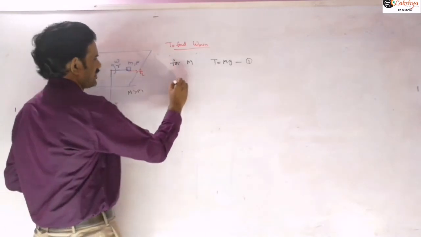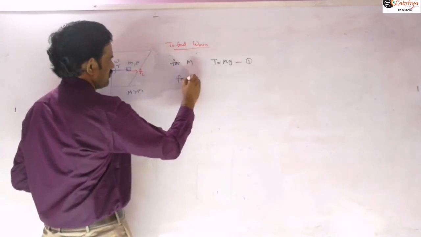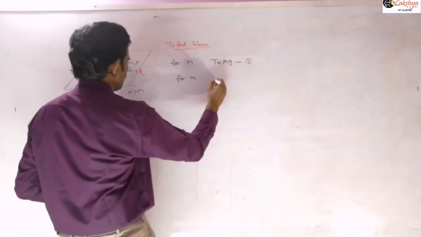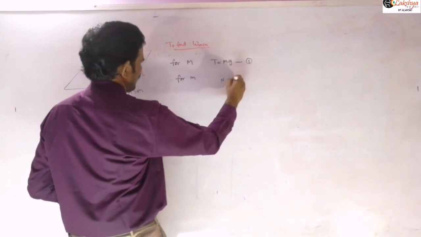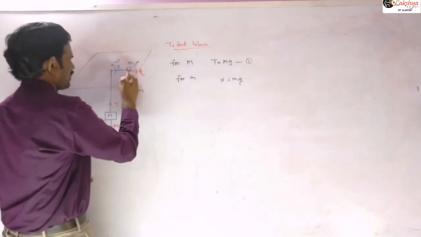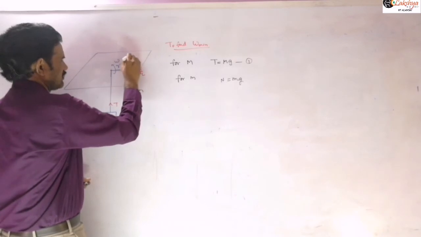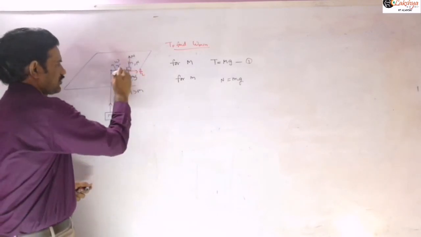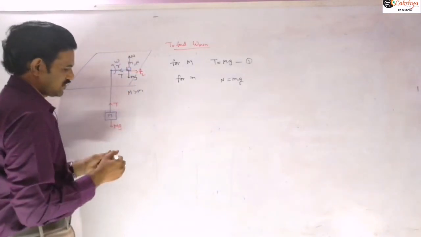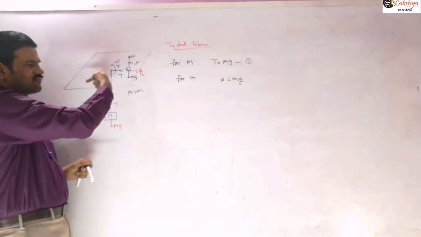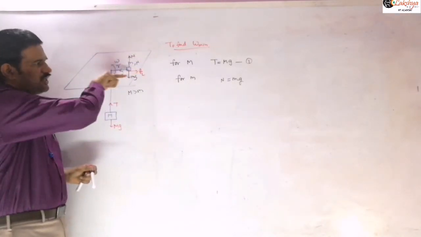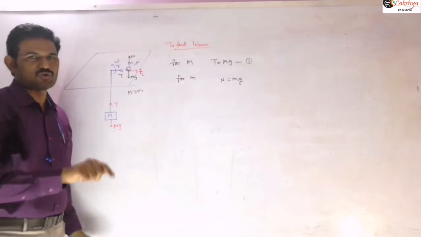Now let us write the equations for this small m. One equation we can write is N is equal to mg. The normal reaction and mg are both equal here. Now the centripetal force equation we need to write. Tension will be directed towards the center, and the limiting friction will be acting in the outward direction.